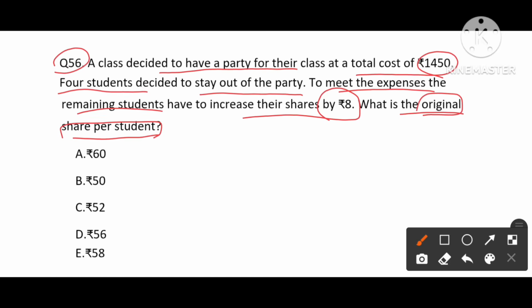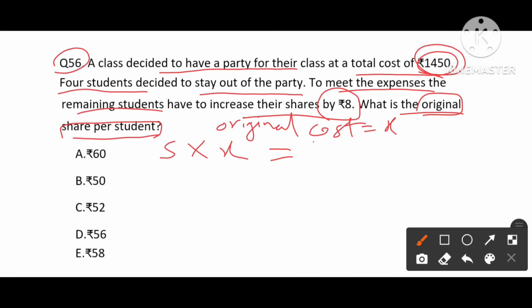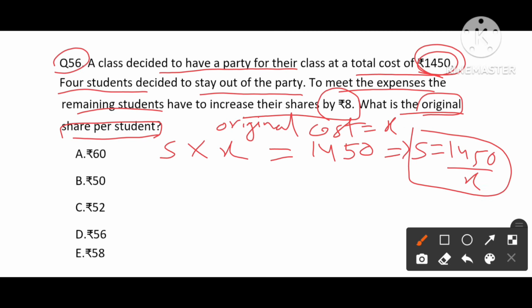Original share per students. Initially, let's assume the original share of the cost per each student be X. Now it says that number of students into the cost, which is X, total becomes 1450 initially. So number of students will be S equals to 1450 divided by X. This is number of students initially.